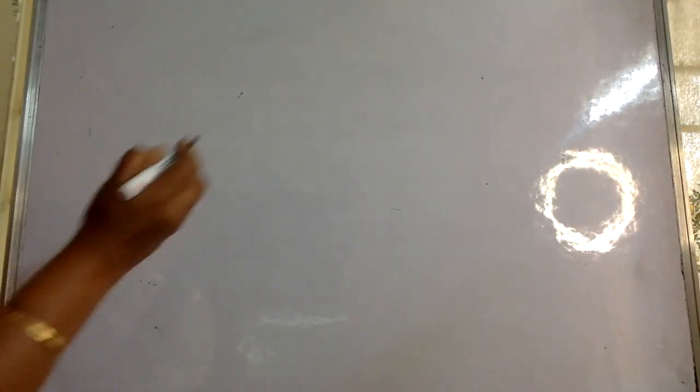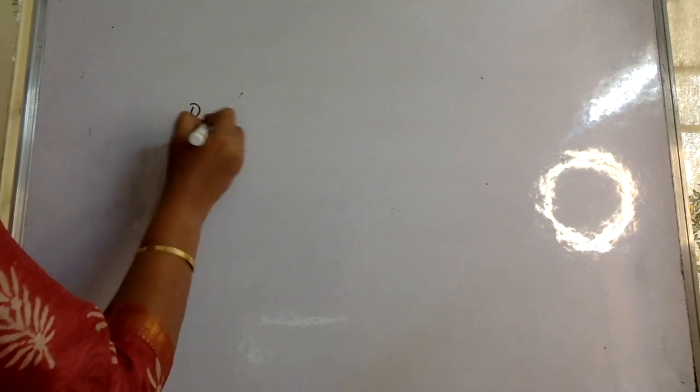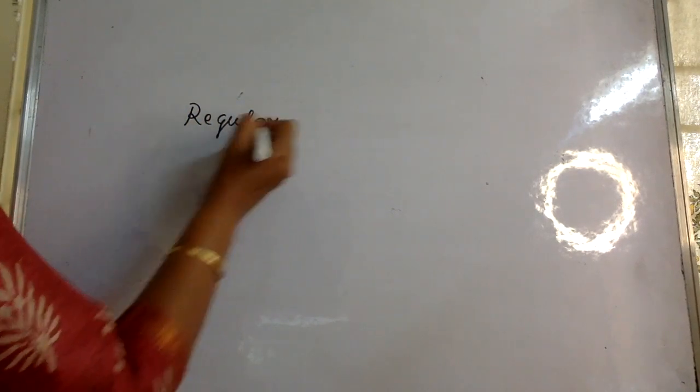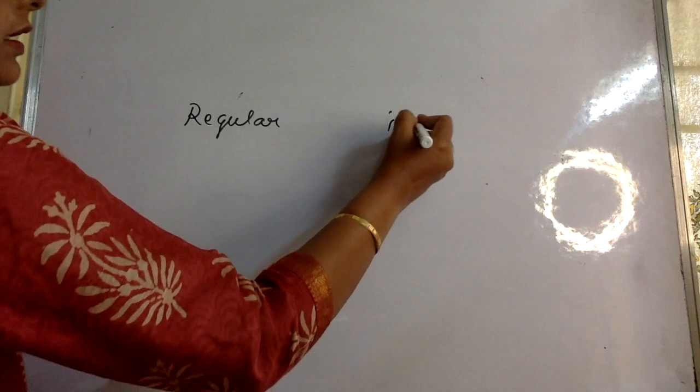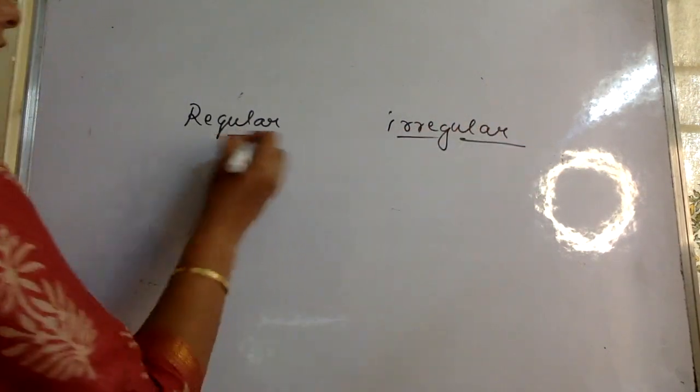Now, what are the types of reflection? Okay, one type is the regular reflection. Another is irregular reflection. These are the two types of reflection.